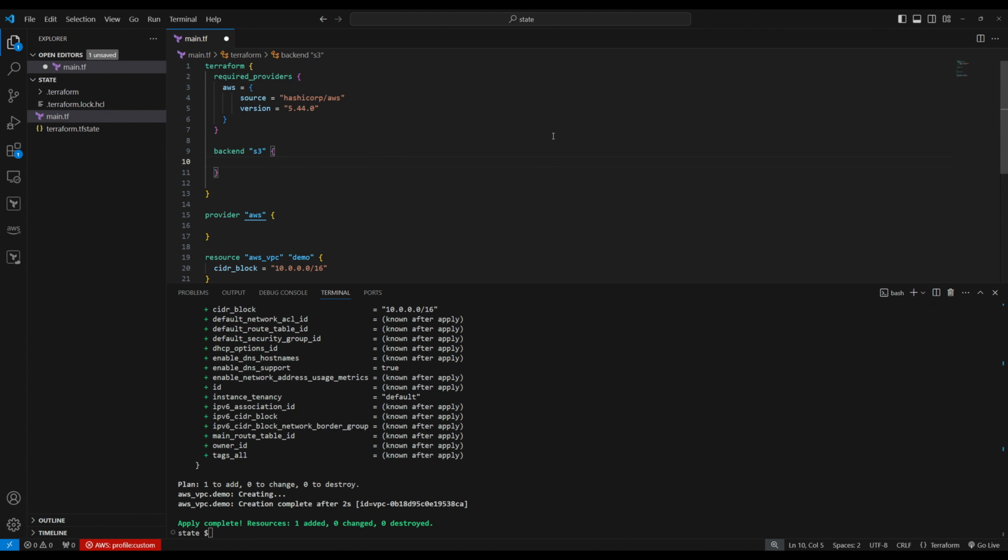It needs three types of information: a bucket, a key, and a region. So these three things we need to give. We need to create an S3 bucket. Let's go to the AWS Management Console and create one bucket.